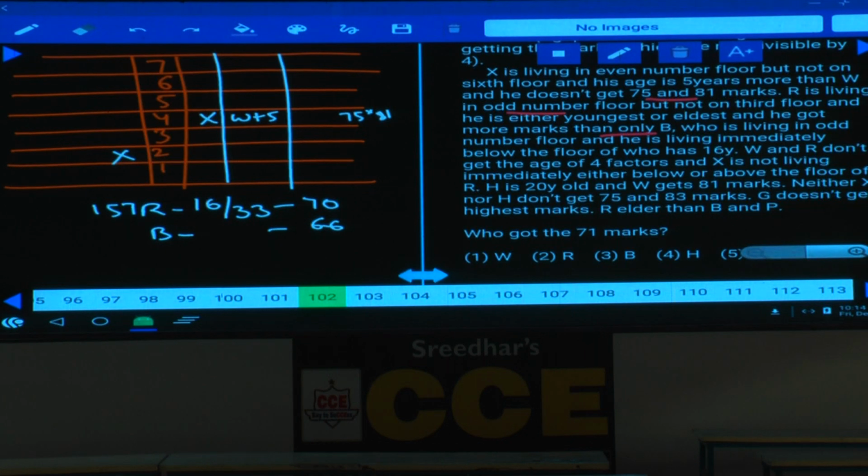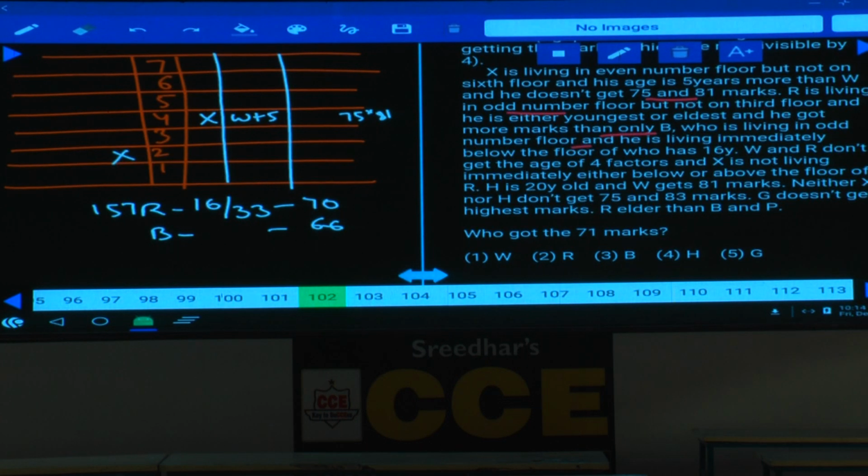And B is living on an odd number floor. Tell me what are the different possibilities? 1, 3, 5, 7. Out of which 3 is not possible. Why is 3 not possible? Because 66 is divisible by floor number 3, which is not allowed, isn't it? Whether it is divided by 1 or not.